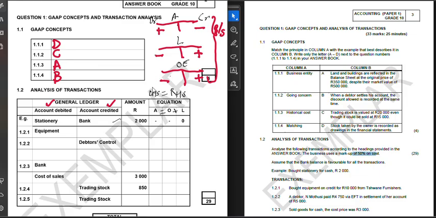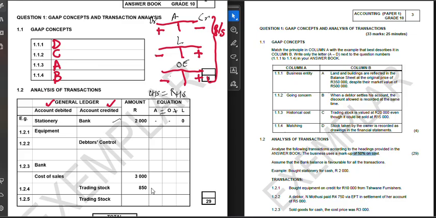Do you see that? So it's the same because we don't have liability. Owner's equity, of an expense. That's what we have here. Owner's equity of an expense. All right, ladies and gentlemen, we go to 1.2.1.